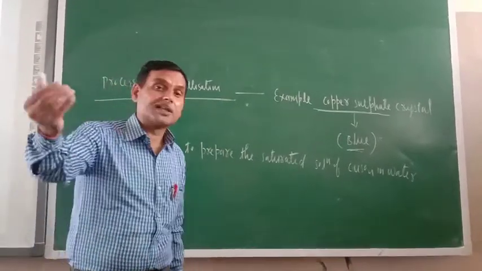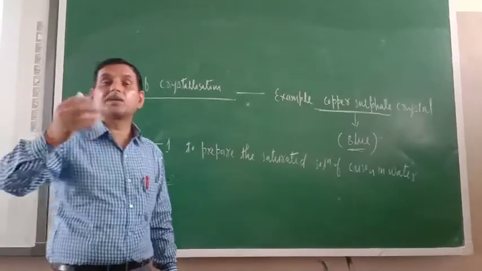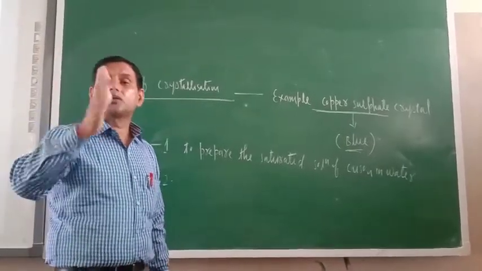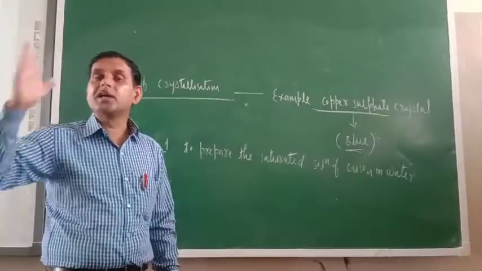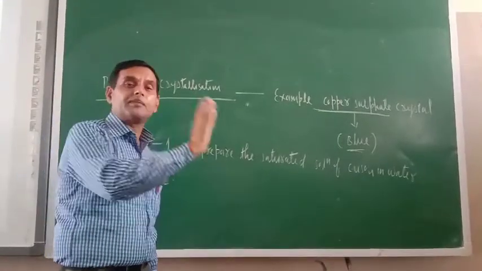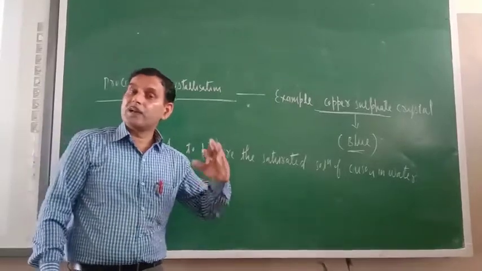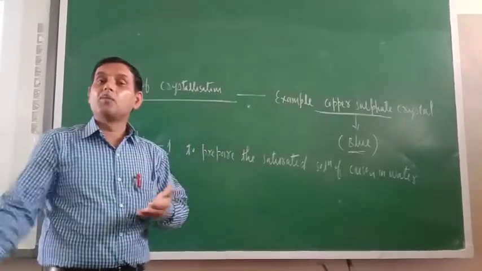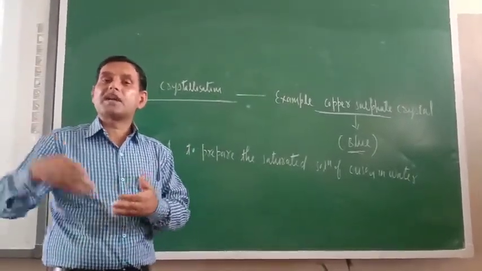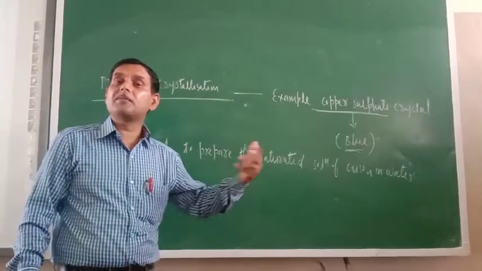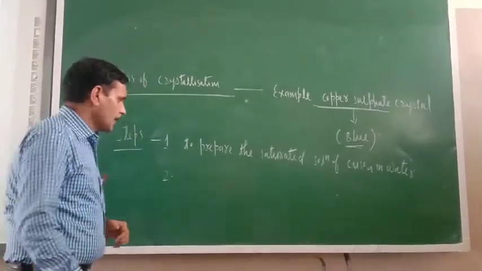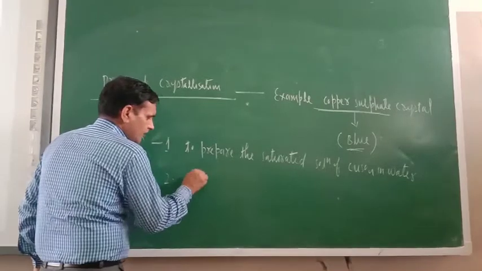That was the saturation point. A saturated solution is one in which no more substance can be dissolved. So when you start heating, more copper sulfate crystal can be dissolved in the given amount of water.